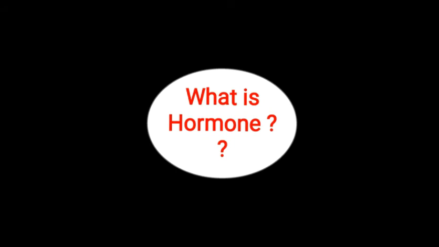Now, what is a hormone? How to define a hormone? A hormone may be defined as a non-nutrient chemical which acts as an intercellular messenger and is produced in a trace amount. So, a hormone is a non-nutrient chemical which acts as a messenger between cells, as an intercellular messenger, and is produced in a trace amount.